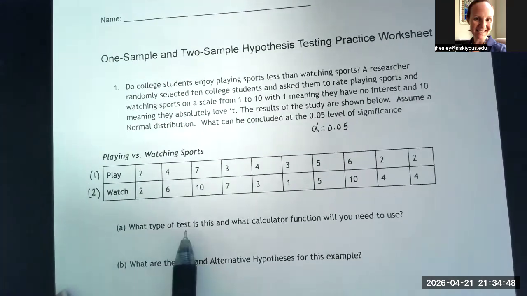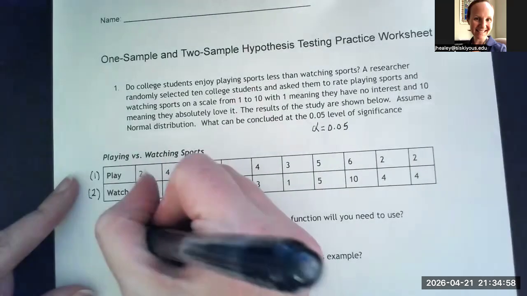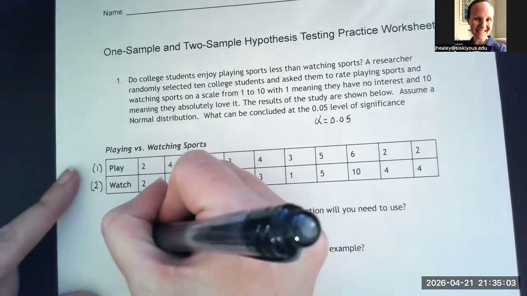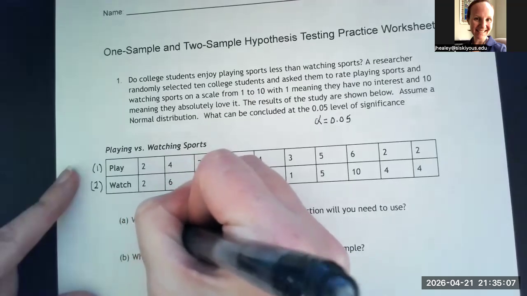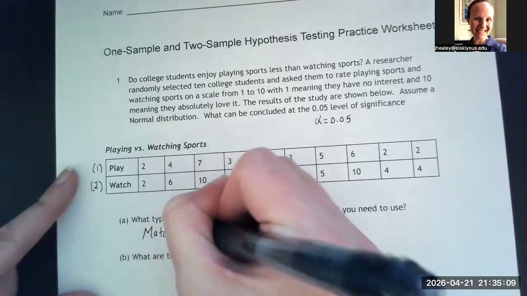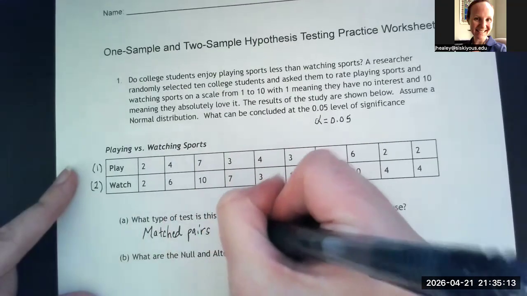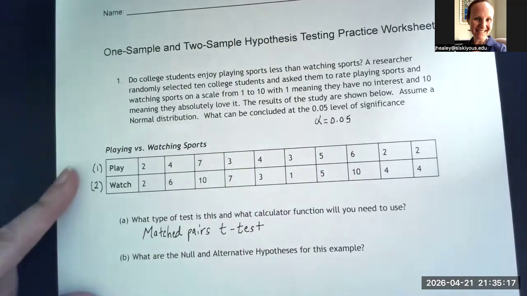So what type of test is this? And what calculator function will you need to use? For this one, this is a paired or matched pairs t-test. We also said dependent sample is a different way that we could say that. So I'm going to call this a matched pairs t-test as the type of test that we're going to do.